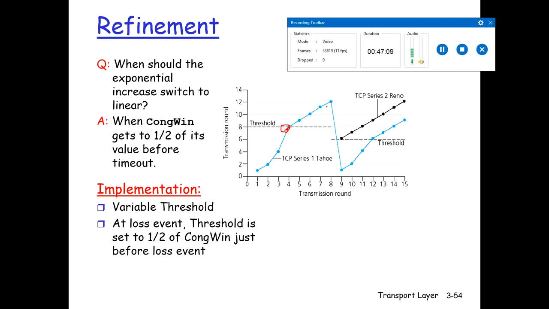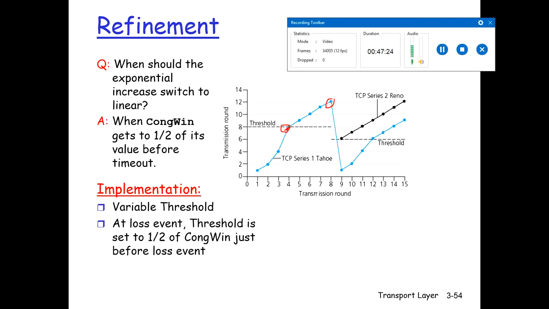Now at this point, let's assume that either 3 duplicate acknowledgements are received, or there is a timeout event.